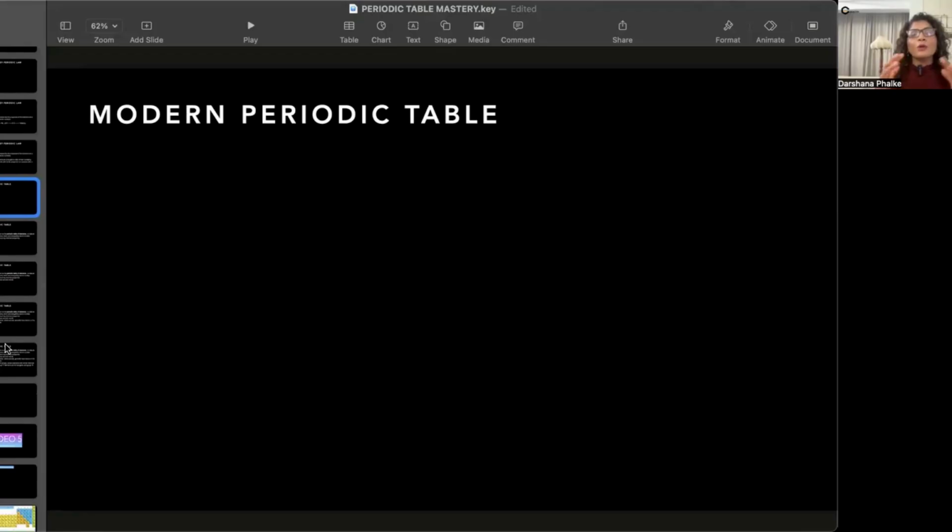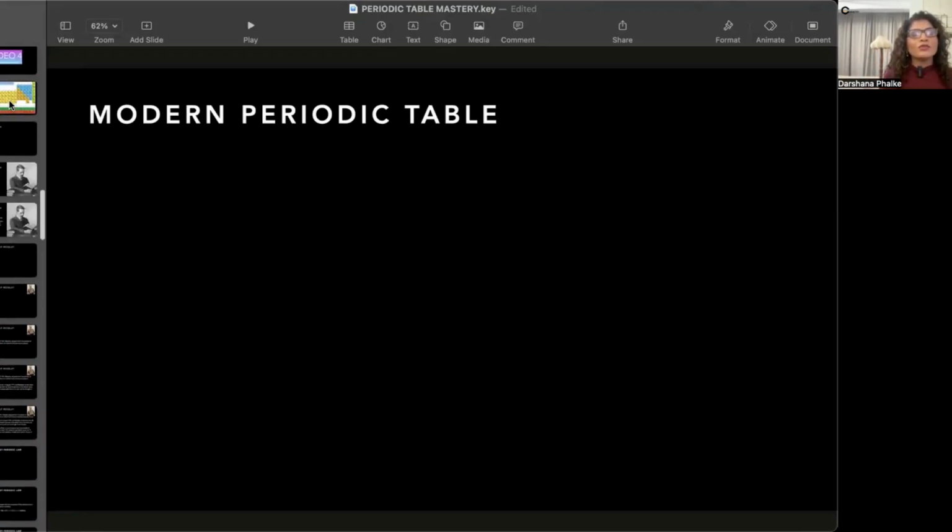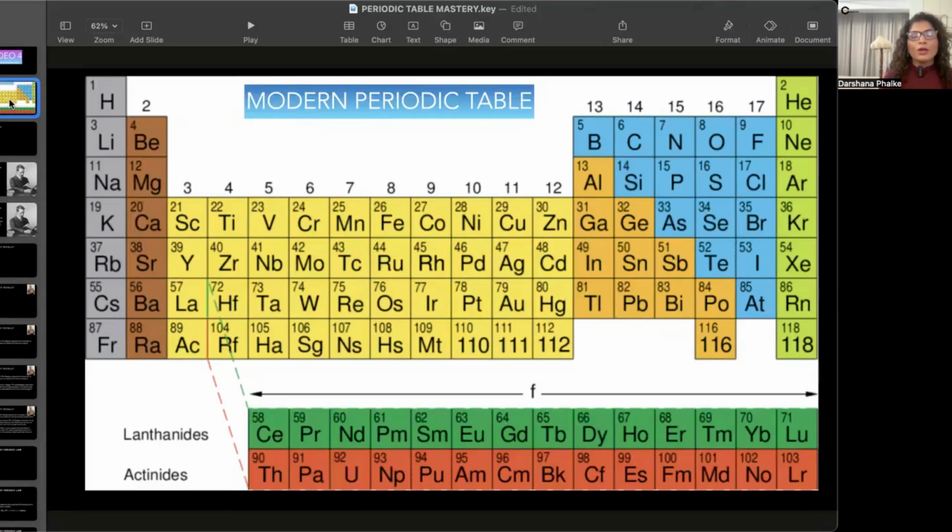Now let us look at the modern periodic table. I already showed you the picture of the modern periodic table. If you look at it, the modern periodic table has 7 horizontal rows. The first row has only 2 elements, hydrogen and helium. The second row has 8 elements. The third row also has 8 elements. If you look at the fourth row, it has 18 elements from potassium to krypton, if you actually count the 18 elements.